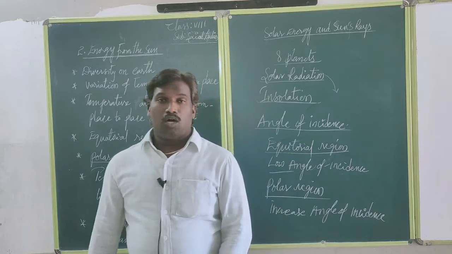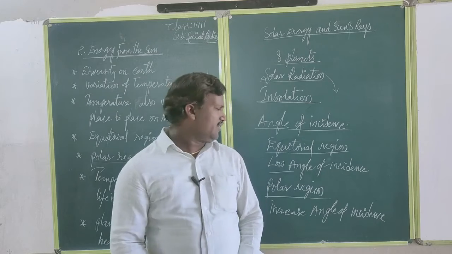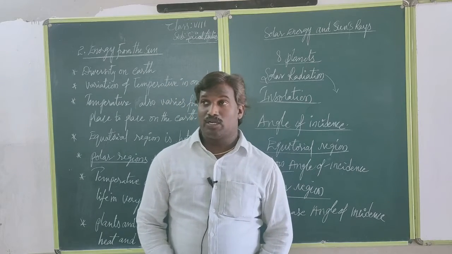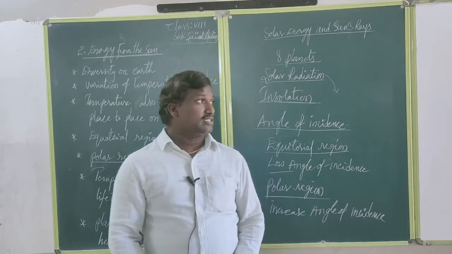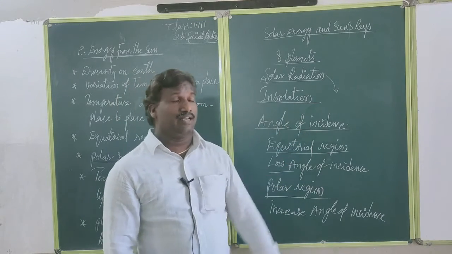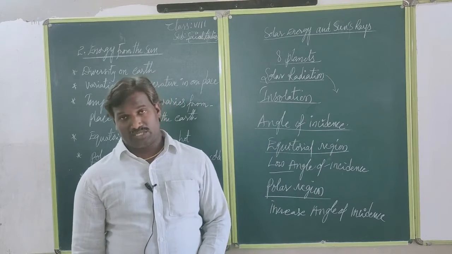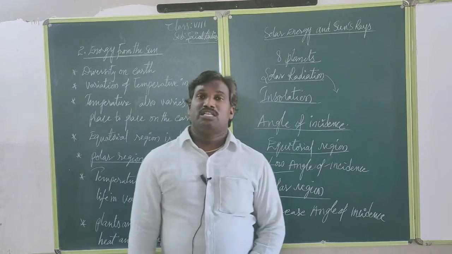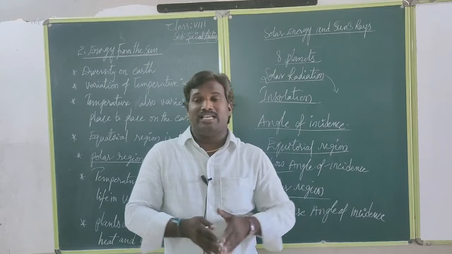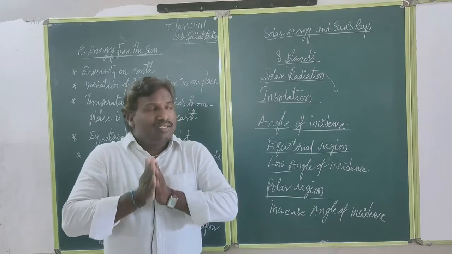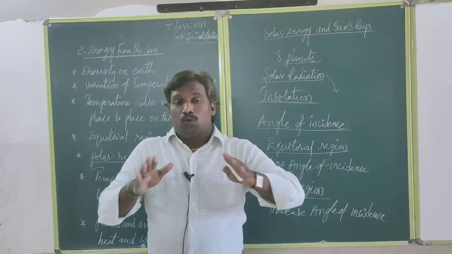Now, how are temperatures in different regions? On Earth's surface we observe that the equatorial region and areas near it have more temperature compared to the poles region. In the poles region, generally there are low temperatures, and there is nothing like ground there, either at the north pole or the south pole. It is a very cold region.